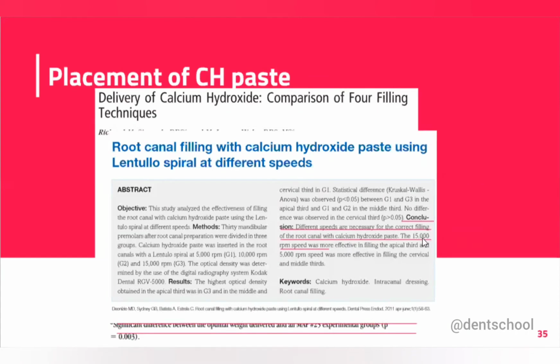According to this study, they compared three speeds, 5,000, 10,000, and 15,000, and they concluded that with the increase in speed, that is, 15,000 is more effective in placing calcium hydroxide. But with such a speed, there are chances of extrusion.